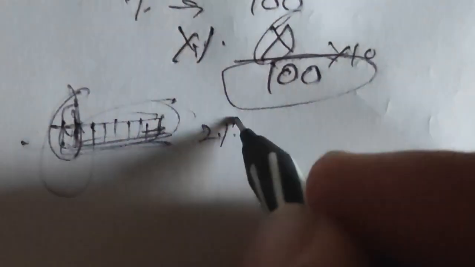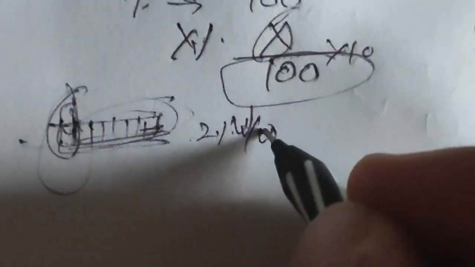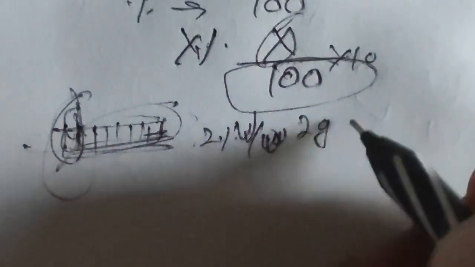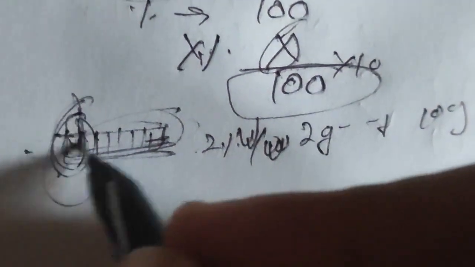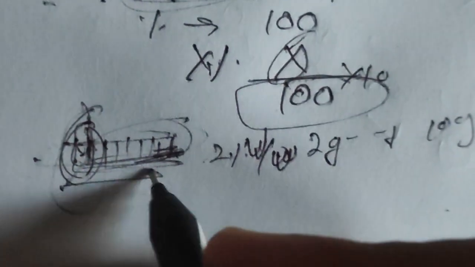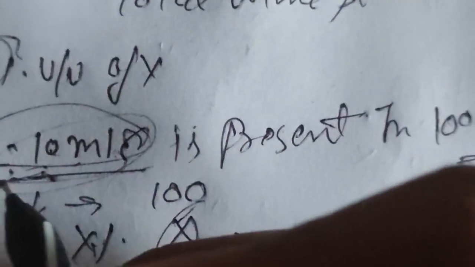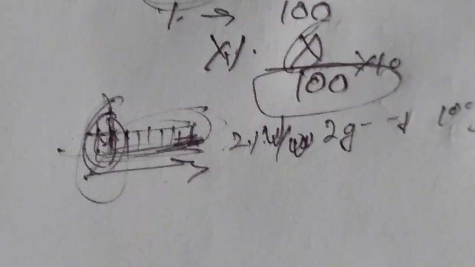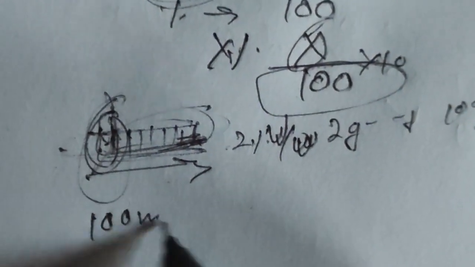Previously we talked about weight by weight percentage. So 2% of chocolate means 2 grams of chocolate present in 100 grams of chocolate. In the same way, 10 ml percent means 10 ml in 100 ml of solution. If we solve it, we get the overall meaning. If we solve for 10 in 100 ml, we can also solve for 1000 ml. Now let's use a question to understand it.